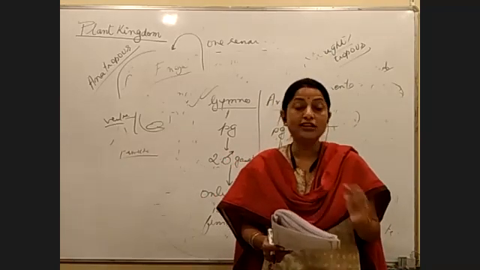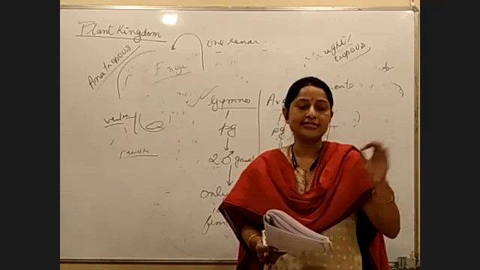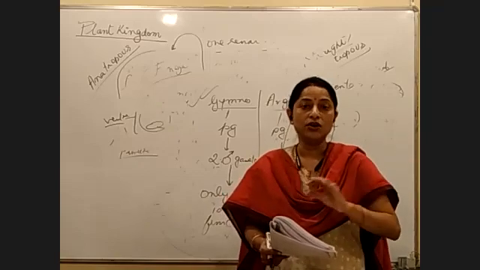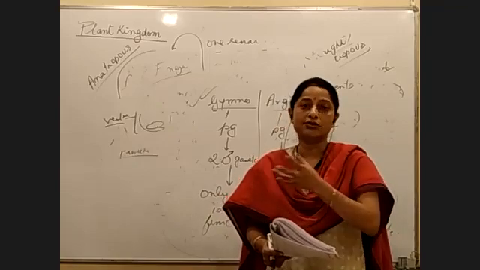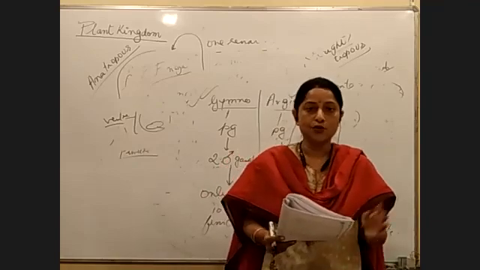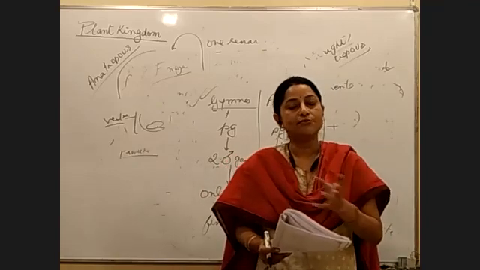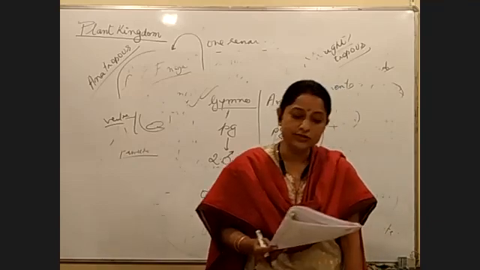During evolution, the sporophyte became more distinct and well developed. When you talk about evolution starting from algae onwards, where is the sporophyte most distinct? In higher plants, that is gymnosperms and angiosperms. So the sporophyte became more distinct during evolution. Where do you see a very reduced gametophyte?